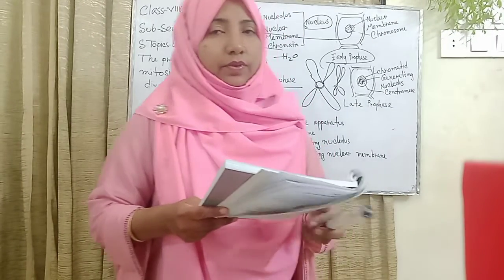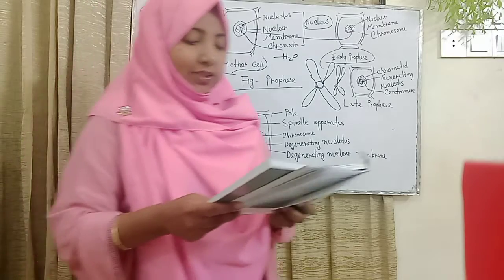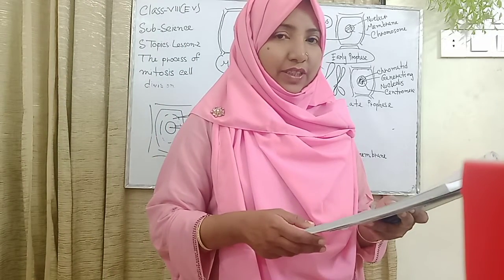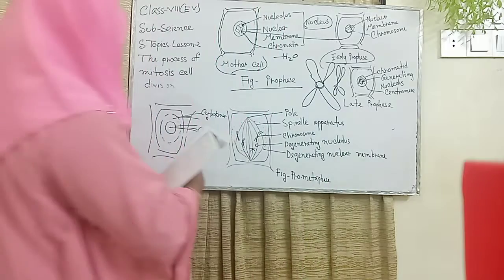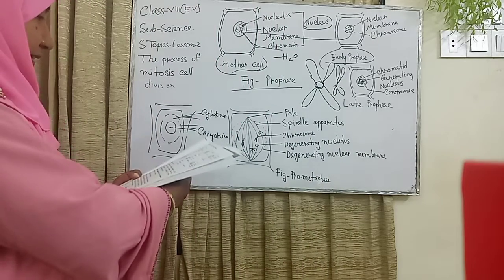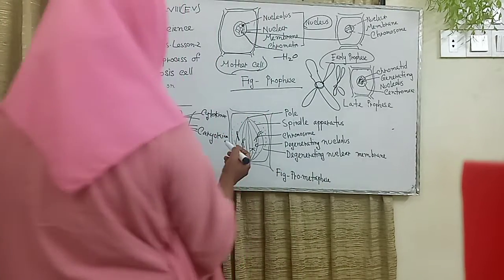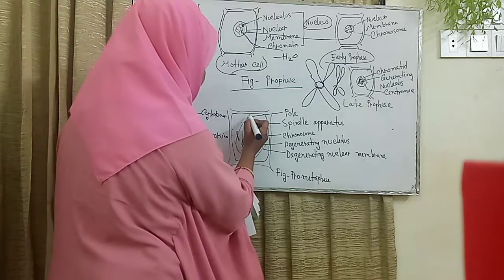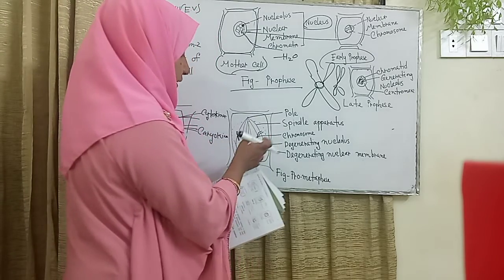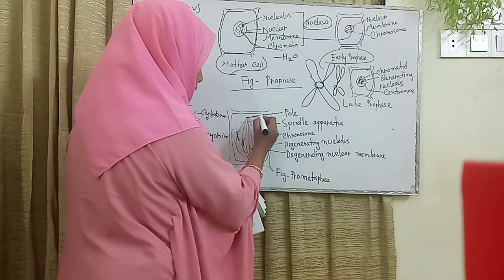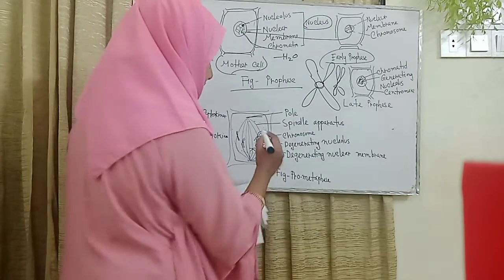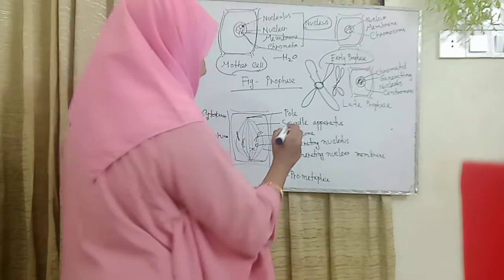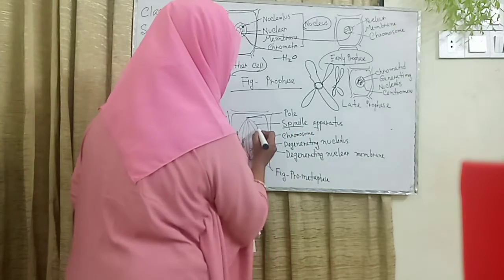Then we go to the next topic, lesson 3. The first structure is the pro-metaphase. Here is the pro-metaphase, my dear students. Please everyone see this. The first structure here is the pole. Basically there are two poles, the North Pole and the South Pole. And another structure, please everyone see the words: this structure is the spindle apparatus.